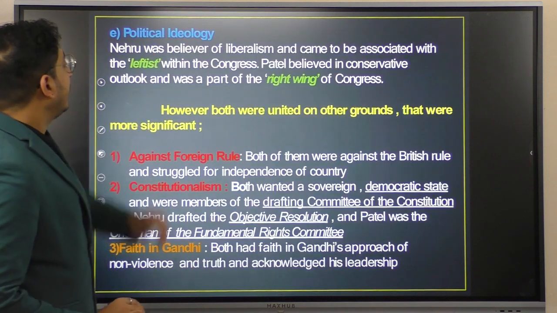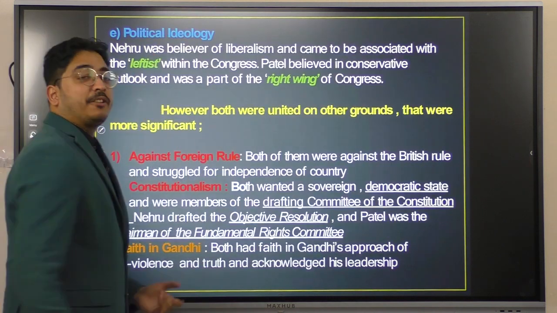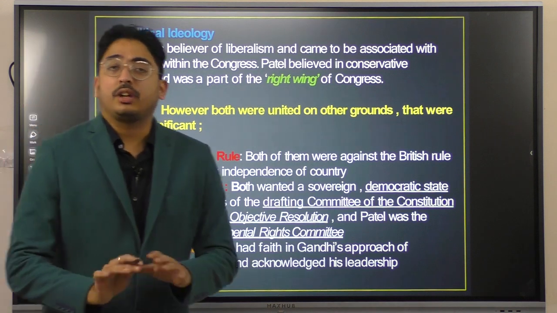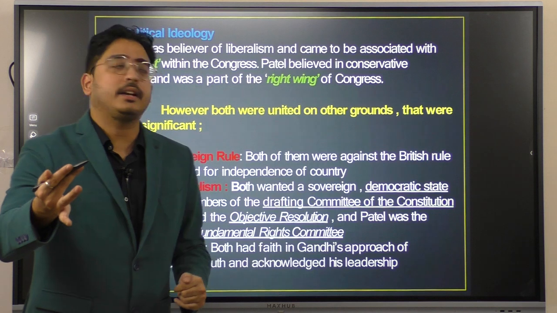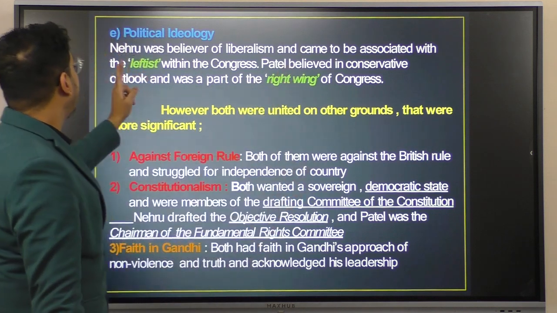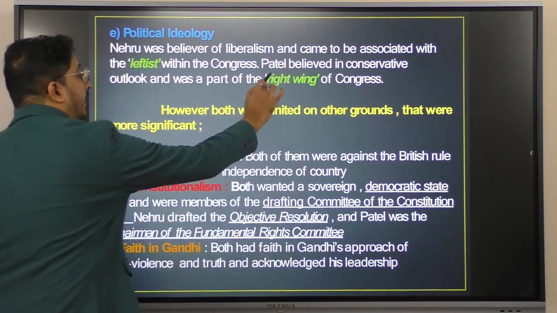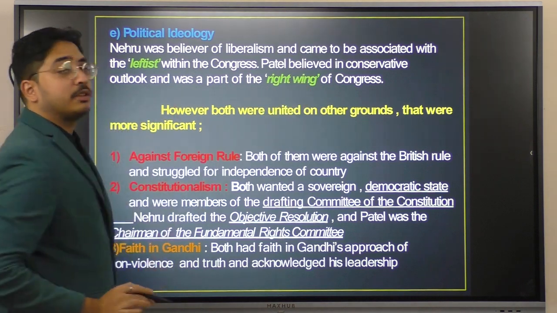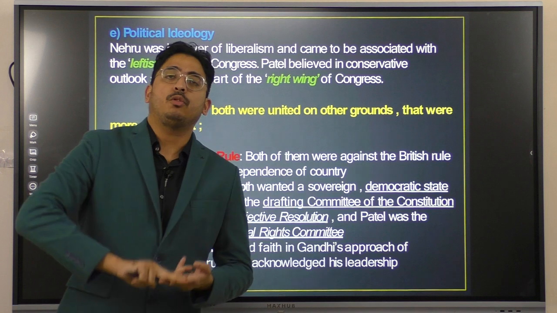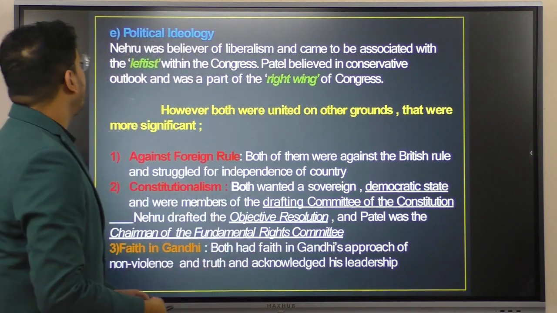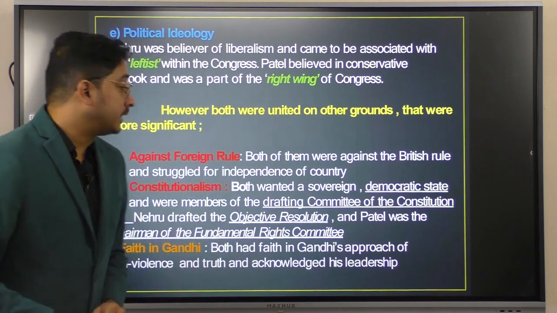Now coming to political ideology, Nehru was a leftist. Nehru was totally a leftist and a believer of liberalism. He was very liberal in nature and associated with the leftist wing within the Congress. But Patel believed in a conservative outlook and was part of the right wing of the Congress. That was the difference between Nehru and Patel when it comes to political ideology.